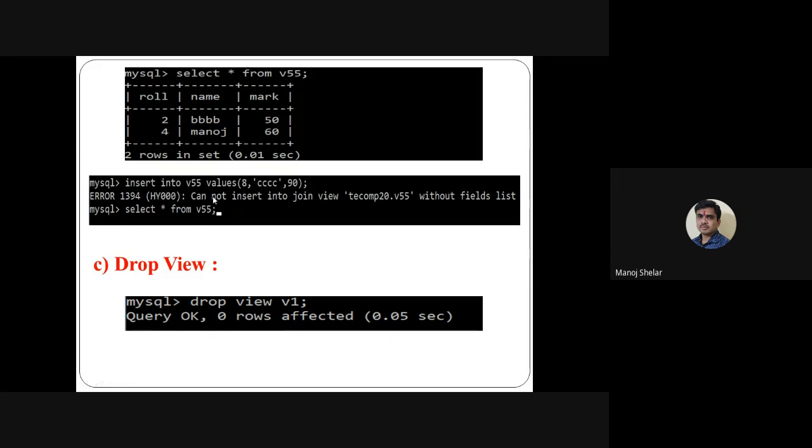Okay, simple. Then to remove any view from the database, the simple query is drop view name. Drop view v1, so remove v1. Drop view v11, so remove v11. Drop view v55, so remove this v55 from the database. The simple view concept. It's very easy.